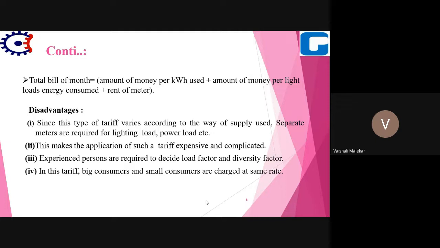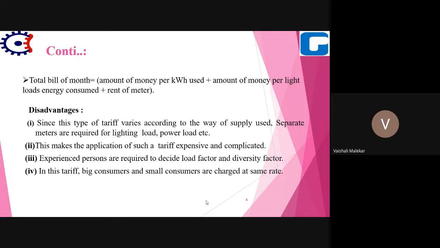Now this type of tariff varies according to the way of supply used. Separate meters are required. In this tariff, separate meters are required for lighting load and power load, because power load is charged differently and lighting load is charged differently. And this is the disadvantage. It makes the application somewhat expensive and complicated.